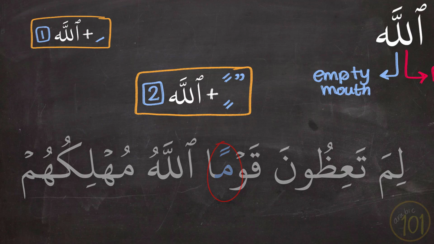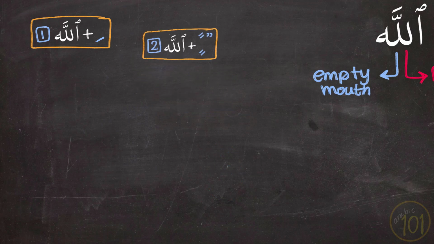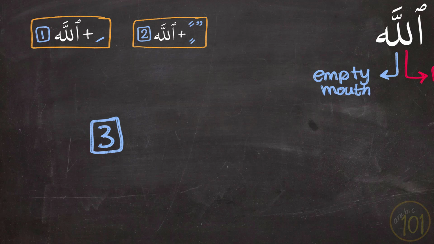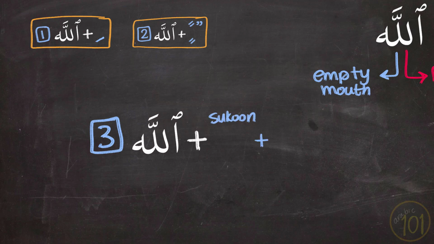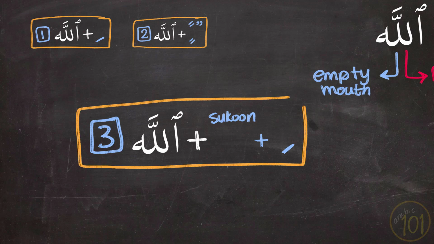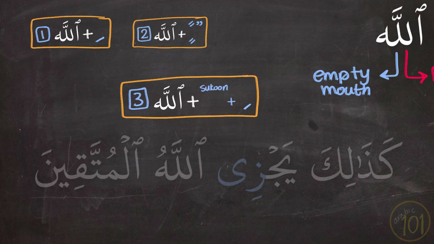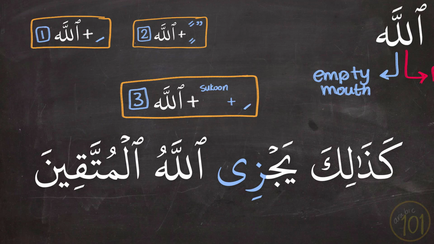And last, if the letter before Allah has sukoon, but the letter before it has kasra, then you will still pronounce it as illah, like in this example. كَذَلِكَ يَجْزِي اللَّهُ الْمُتَّقِينَ.